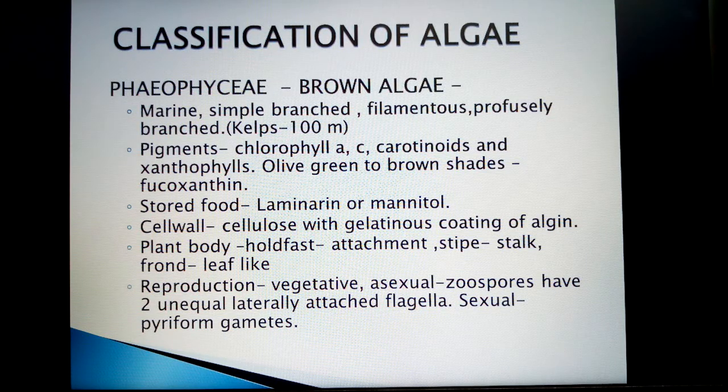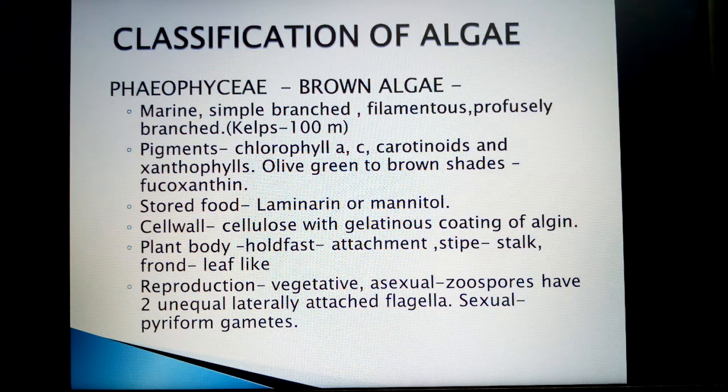Pigments found in this are chlorophyll A, C, carotenoids and xanthophylls. You can note that chlorophyll B is absent, but carotenoids and xanthophylls are present.